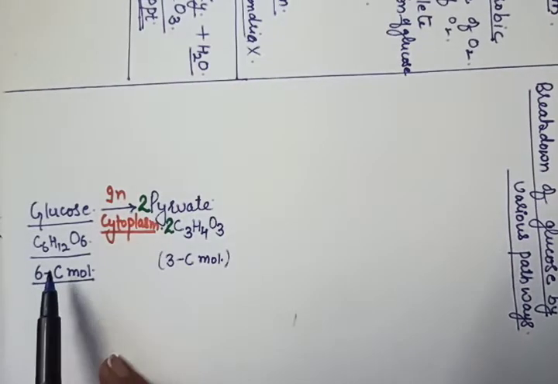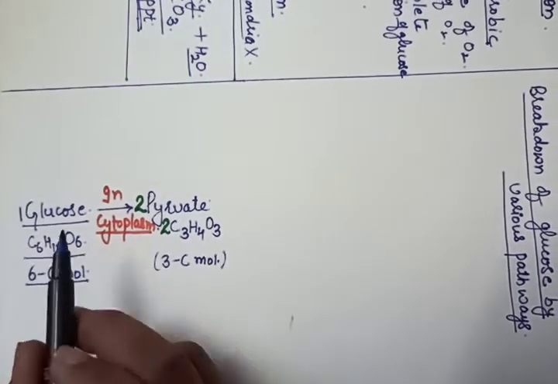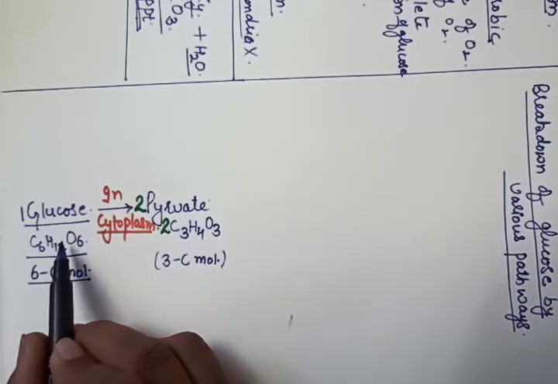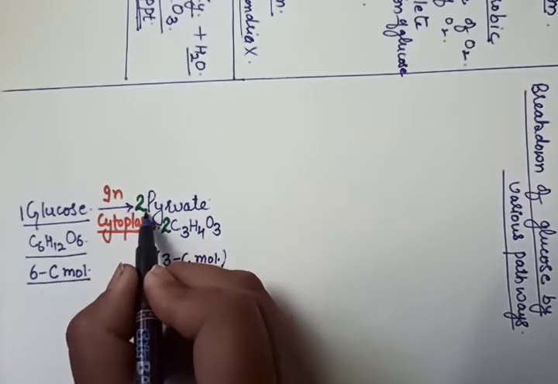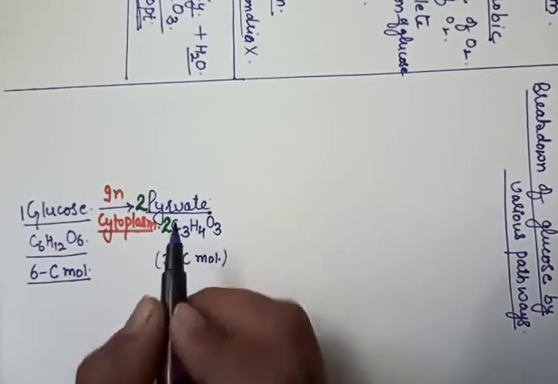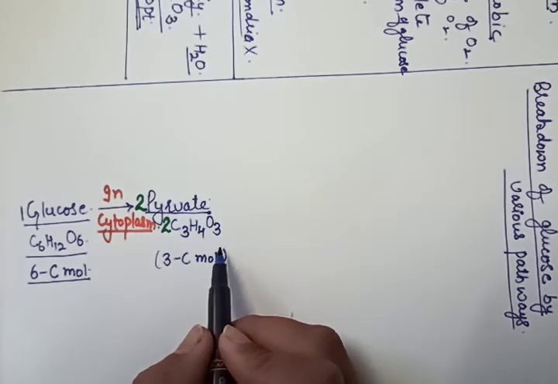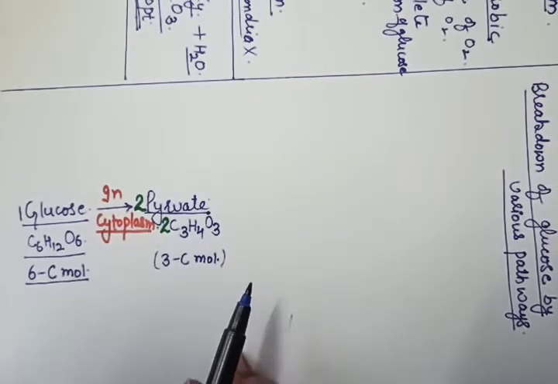It means that when one molecule of glucose gets oxidized or breaks down, then 2 molecules of pyruvate will be formed. There is no need to learn this formula, it is not given in your book. So you have to just learn this.